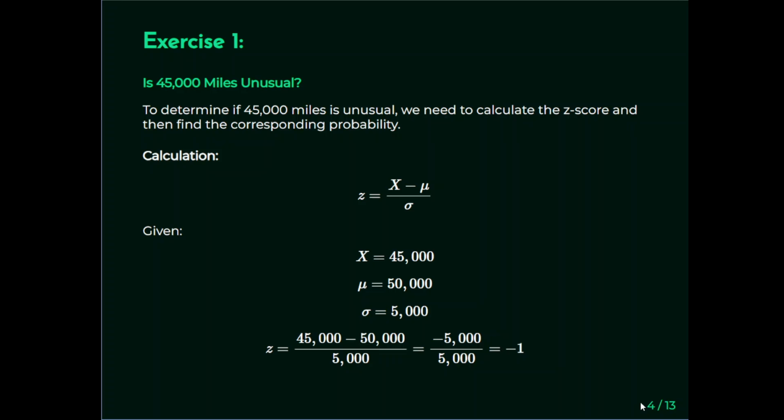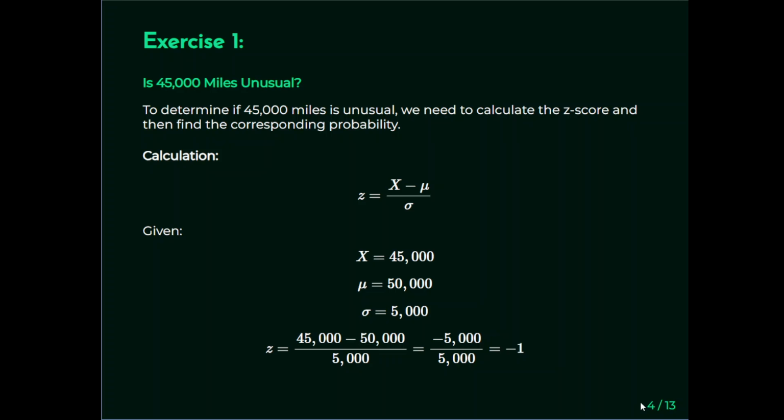That's a bit of a subjective thing to say, but we'll look at the numbers anyway. To determine if 45,000 miles is unusual, you need to calculate the Z-score and then calculate the corresponding probability. The Z-score, the normalized value, is the raw value minus the mean divided by the standard deviation.